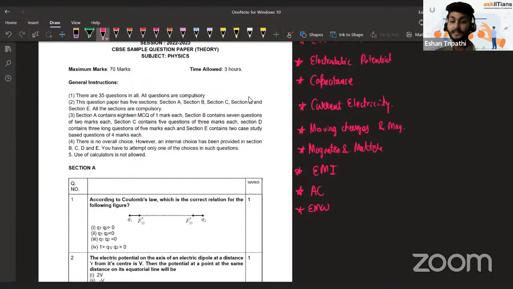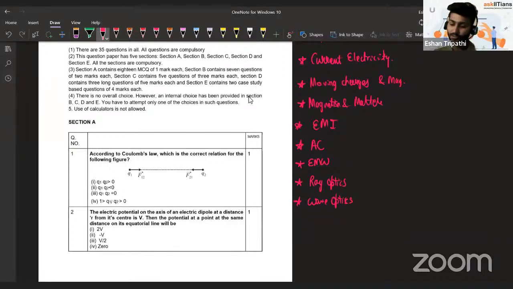Electromagnetic waves. Yeah, this is a theoretical chapter if you have seen. And from this also a couple of questions have been asked. So we will see what kind of questions have been asked. Then after that, we have optics. Optics is of ray optics and then wave optics. So just listing out the chapters that have been included.